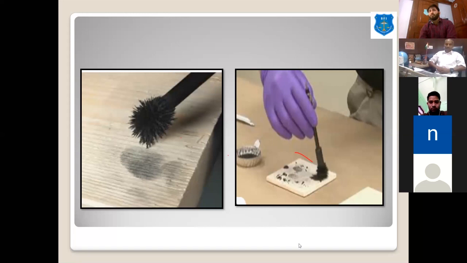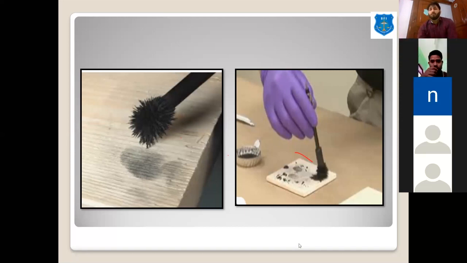In such situations, we can use lighting techniques. First, we can use the oblique light method. We put an oblique light over the glass surface and search, because first we have to find the most probable area where the fingerprint can be found. Like in a theft case, there is a big area, so we have to see what the possible areas are where chance fingerprints were left by the accused or the criminals.